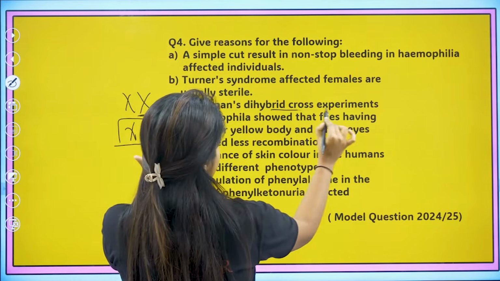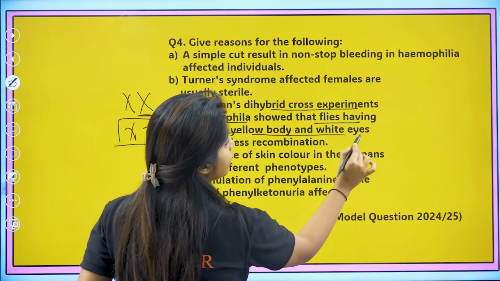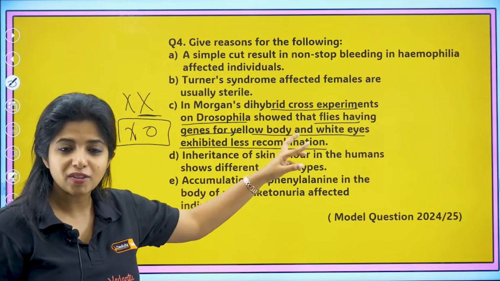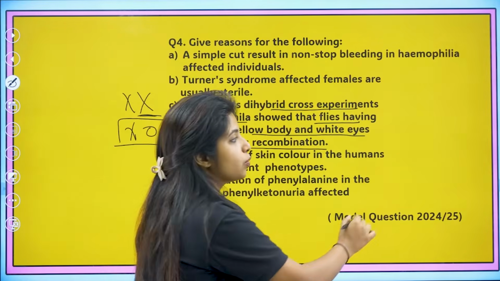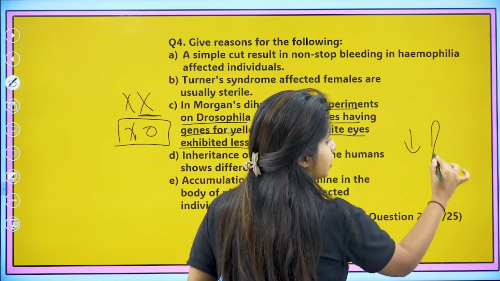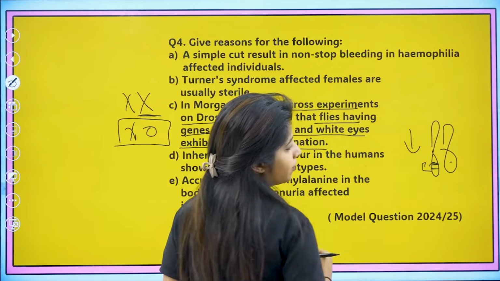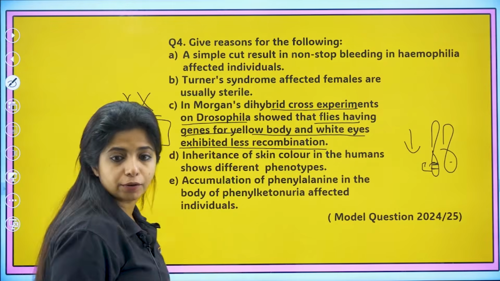Now in Morgan's dihybrid cross experiment on Drosophila, flies having genes for yellow body and white eyes exhibited less recombination. So you don't need to be concerned about the characteristics. If at all this term is there, less recombination. If they are showing less recombination, new recombination is not happening, right? That means these genes are very close to each other. The gene coding for yellow body and the white eyes are very close to each other. That is what you mean.